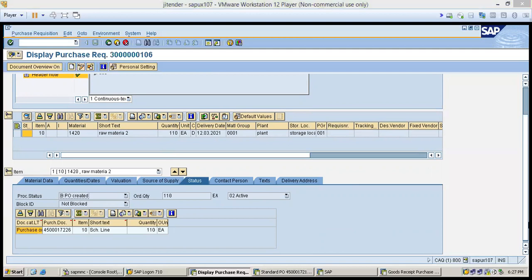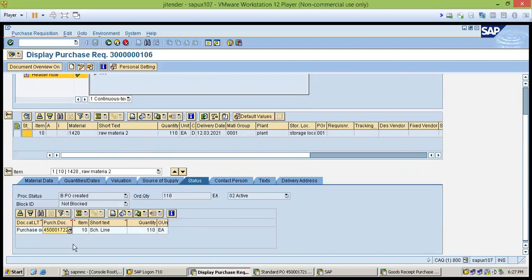Okay. So we can see the status of our PR here. We can see the PO is created here. The responsible person for the PR need not follow up with the purchase manager every time by phone, call, or email about what is going to come. He can check the progress of his PR in the status tab.